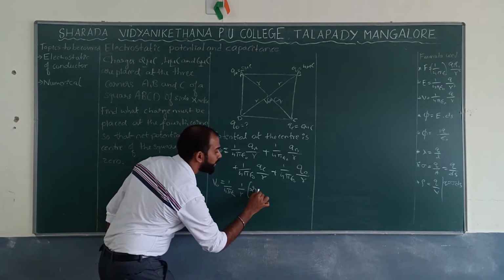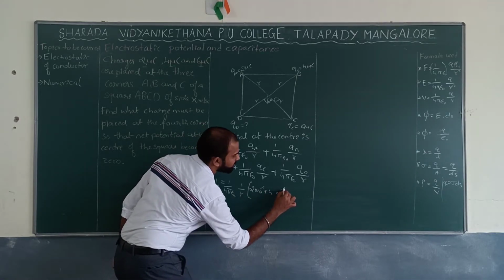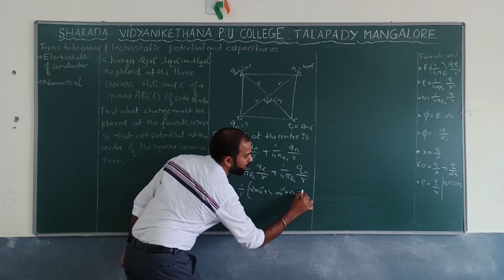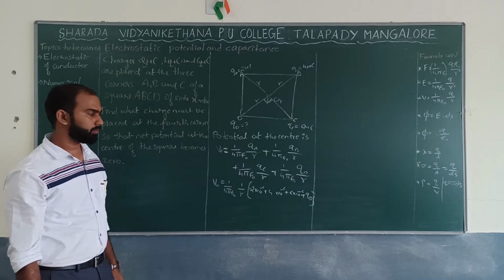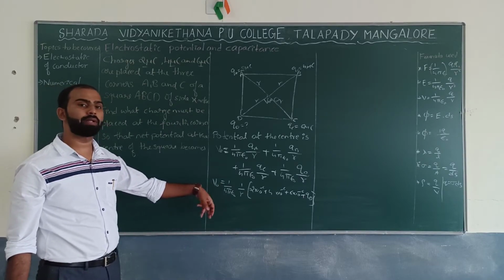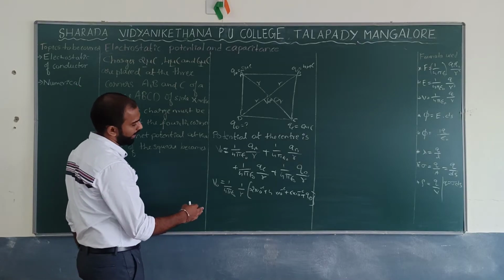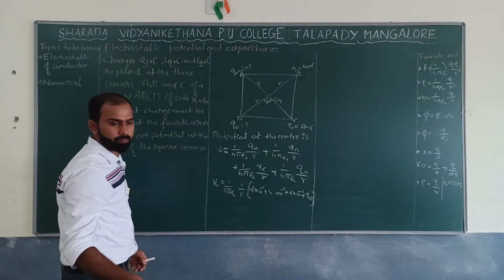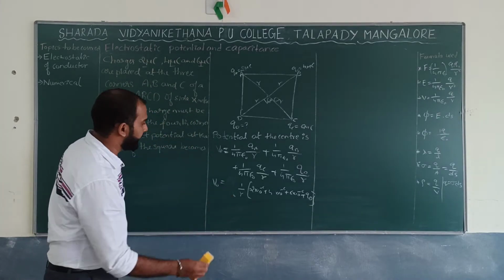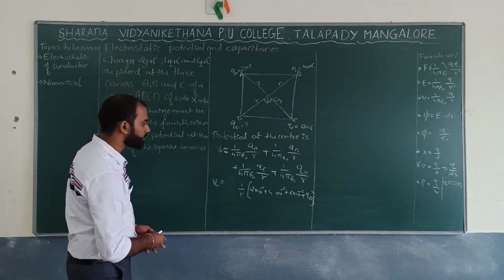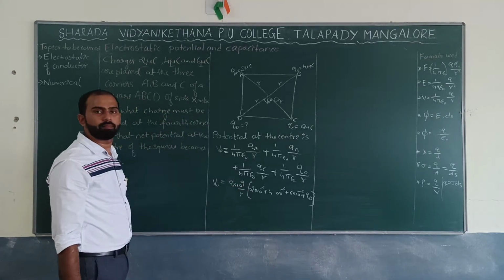That is 2 into 10 to the power minus 6 plus 4 into 10 to the power minus 6 plus 6 into 10 to the power minus 6 plus QD. Correct? 1 by 4 pi epsilon naught can be taken as 9 into 10 to the power 9. Now, if I do so, this is nothing but 9 into 10 to the power 9 over here.